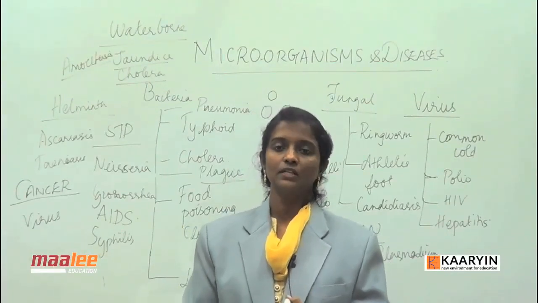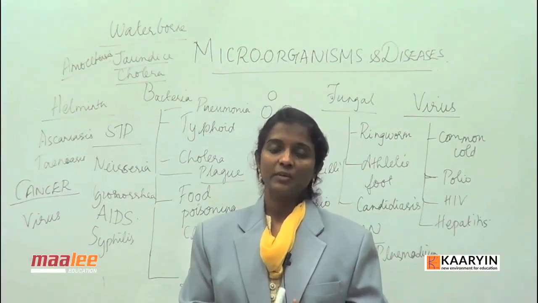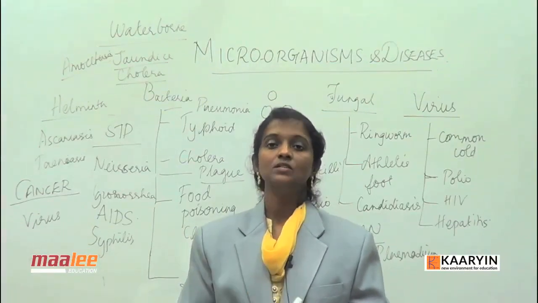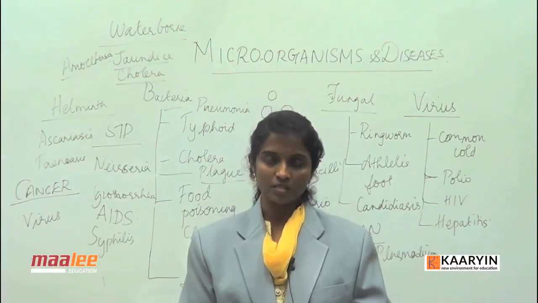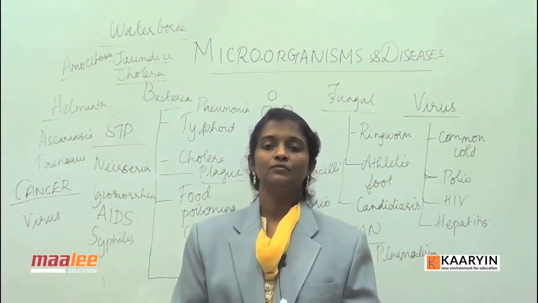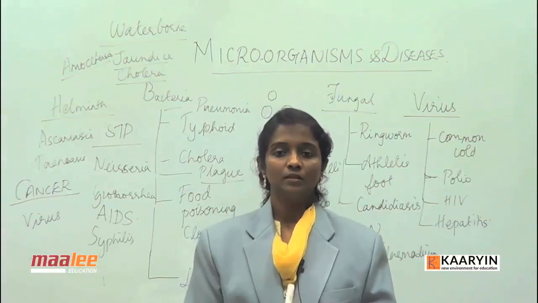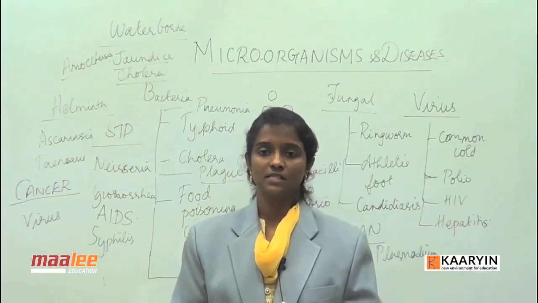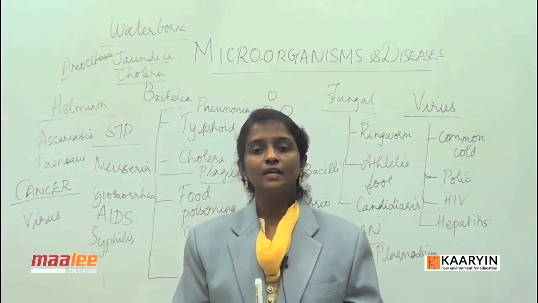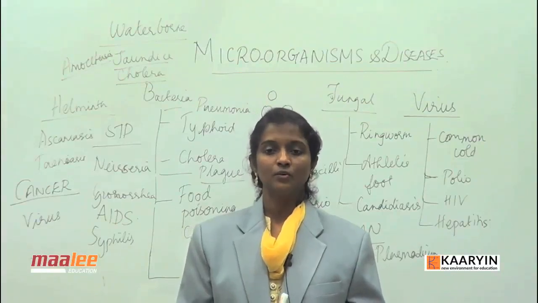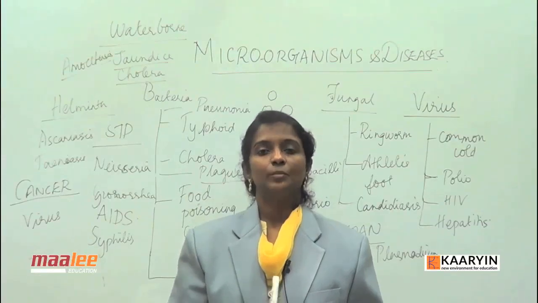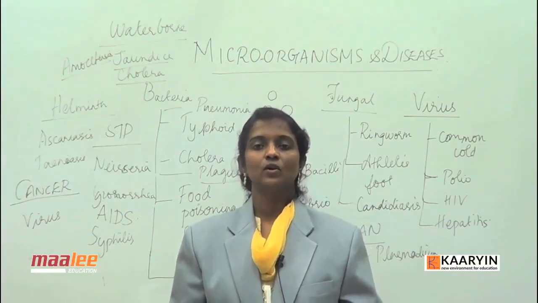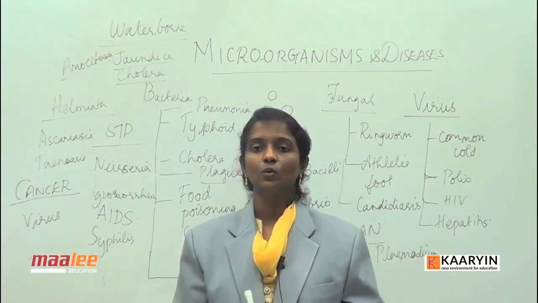Once the diagnostic measures say that there is an organism inside the body, the drug regimen can be started immediately to control the infection and get rid of these microbial diseases. With this we will take forward to the next class, wherein we are going to detail each disease and its preventive measures, as well as the diagnostic measures and the control strategy.